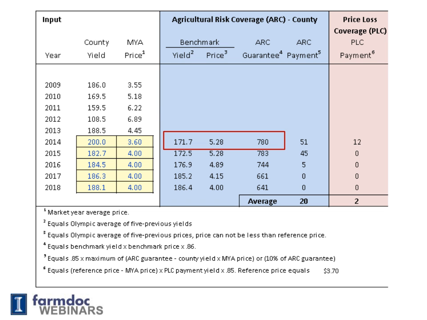The ARC guarantee in 2014 is $780. The guarantee is found by multiplying the benchmark yield, 171.7 bushels per acre, benchmark price of $5.28 times 0.86.